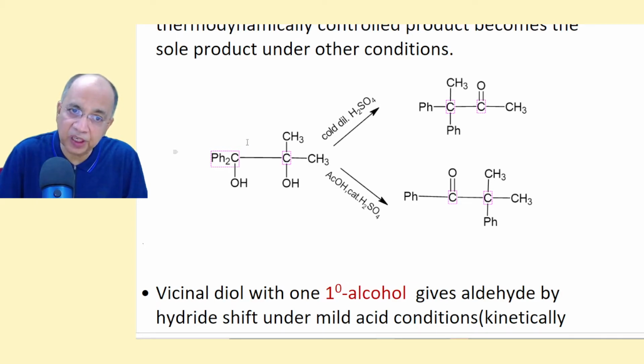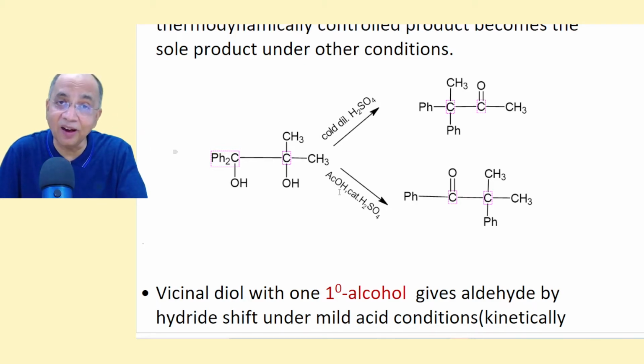Yes, it is formed here under dilute cold conditions. The first step is also kinetically controlled, and these are the two same groups, so the product is exclusively this one. But if you are using concentrated sulfuric acid along with acetic acid, it has been found, I am not cooking the data, these have been found from the literature.